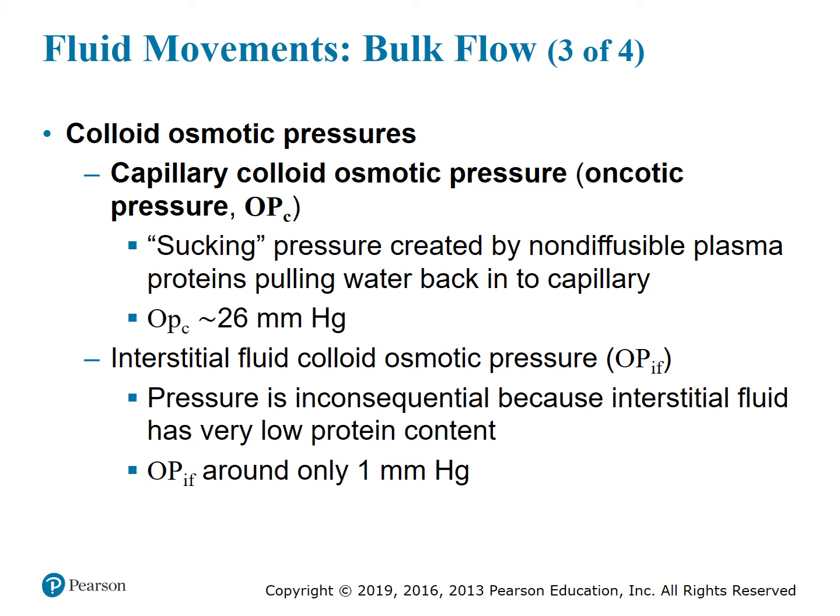The colloid osmotic pressures, for example the capillary colloid osmotic pressure, or oncotic pressure. This is the sucking pressure created by non-diffusible plasma proteins that are pulling the water back into the capillary. These plasma proteins found within the plasma draw the fluid back in, and it's around 26 millimeters of mercury. There's also the interstitial fluid colloid osmotic pressure. This pressure is inconsequential because interstitial fluid has very low protein content, and it contributes only about 1 millimeter of mercury.